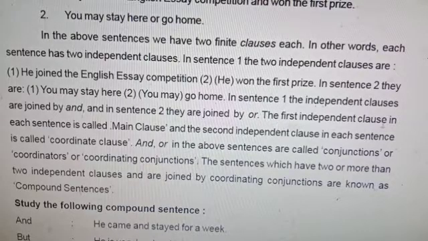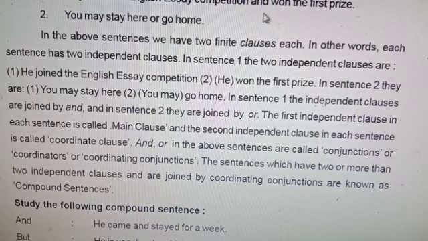So the first independent clause is called the main clause, and the second independent clause, connected by and or or, is called the coordinate clause.